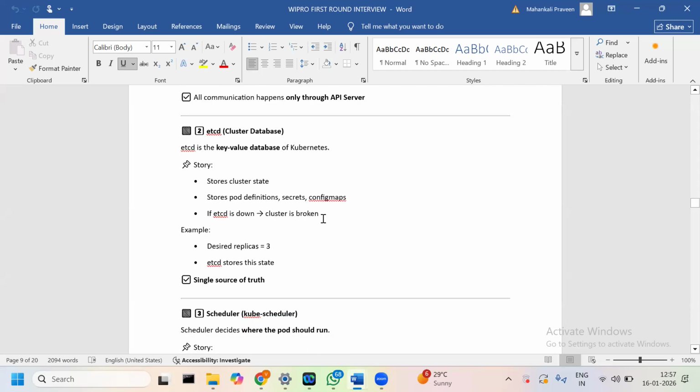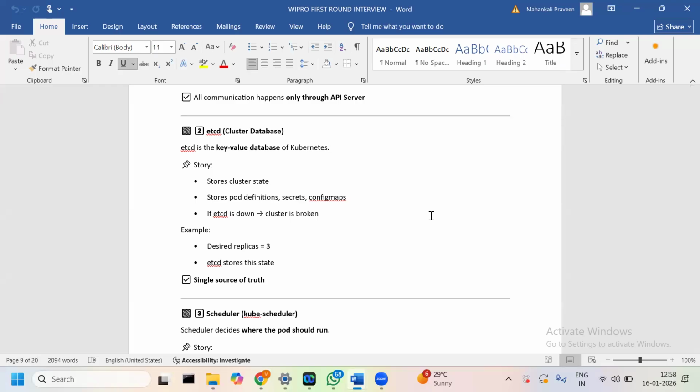If etcd is down, the cluster is broken. We have to maintain the desired replica count of 3, and etcd stores that state. For example, if you run 100 replicas, that information is stored in etcd and communicated to the API server, and the API server communicates with the scheduler. The scheduler communicates back to the API server, and the API server communicates with the worker nodes.